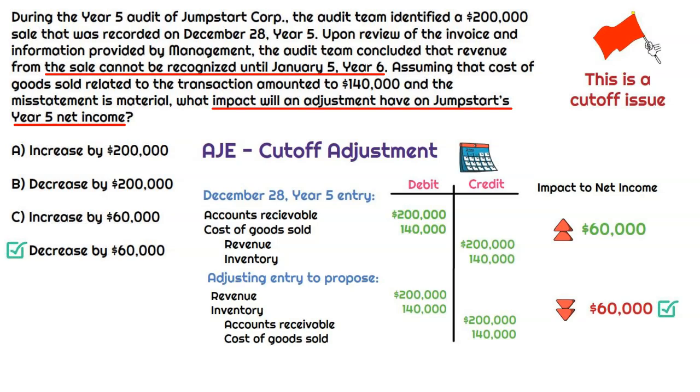But again, for this question, we only need to know the impact to net income, and that was a decrease by $60,000, so that's the correct answer.